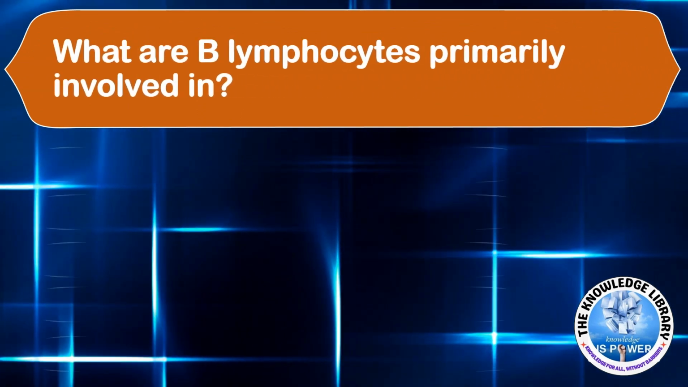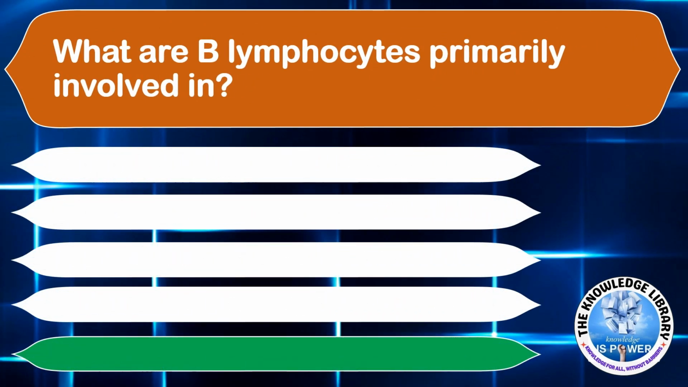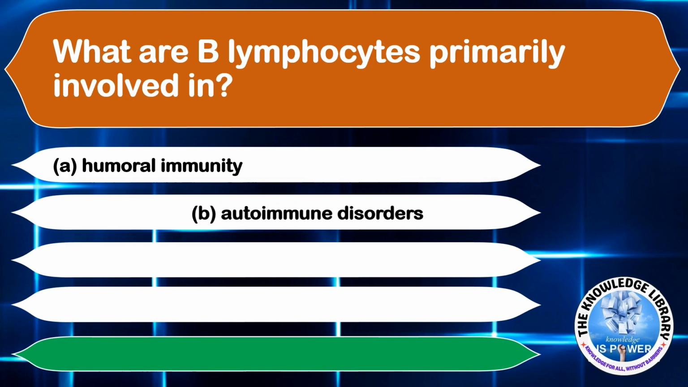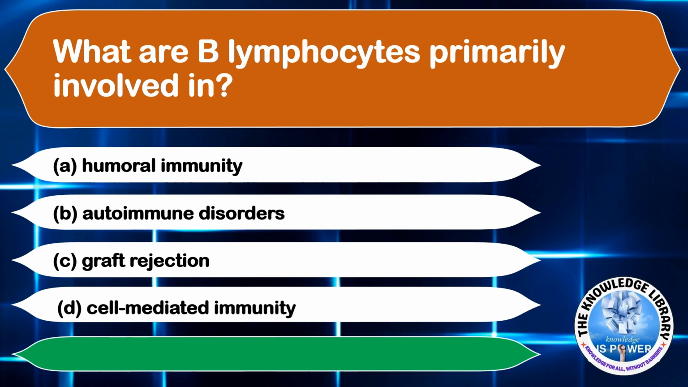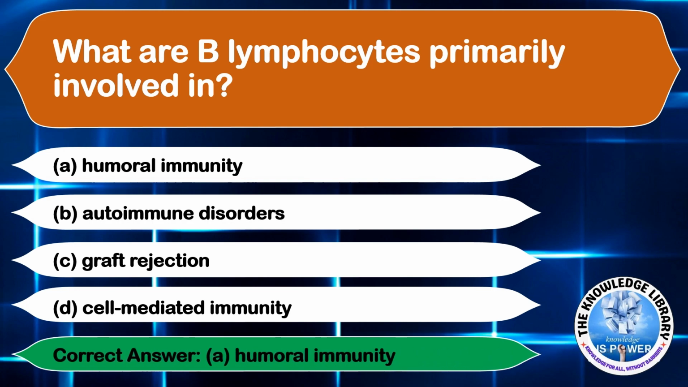What are B lymphocytes primarily involved in? Option A, humoral immunity. Option B, autoimmune disorders. Option C, graft rejection. And option D, cell mediated immunity. The correct answer is option A, humoral immunity.